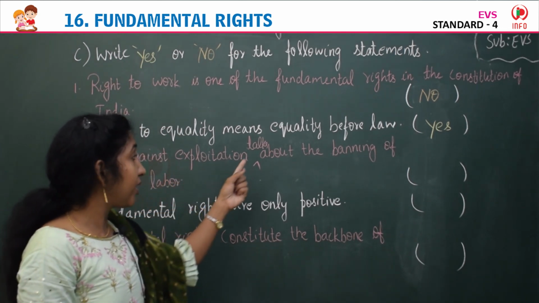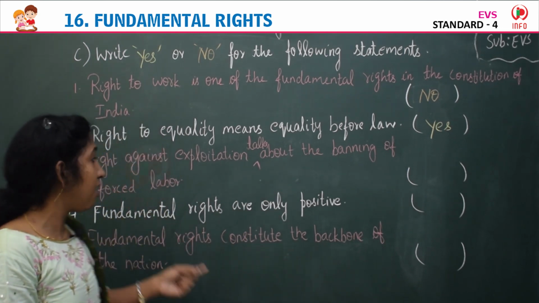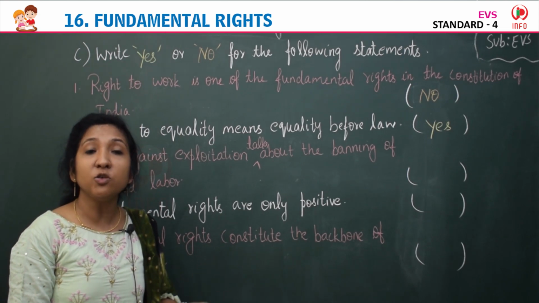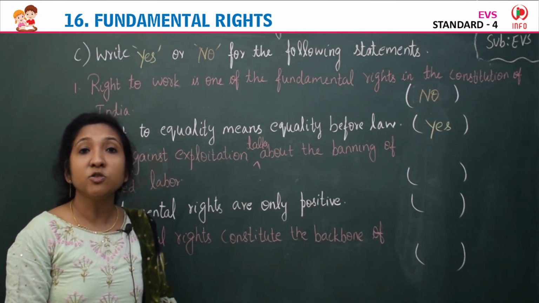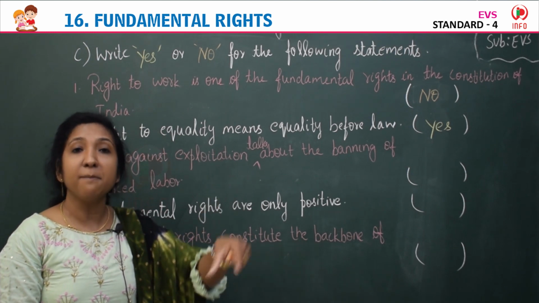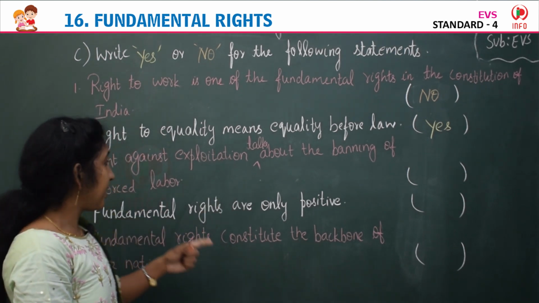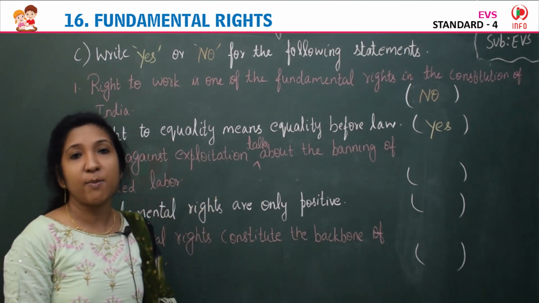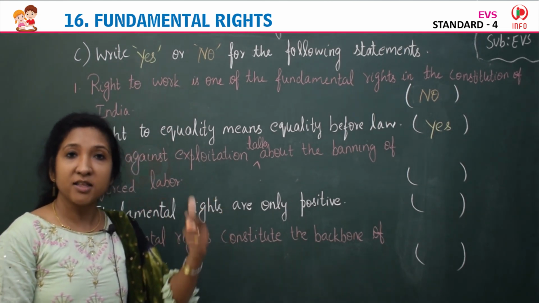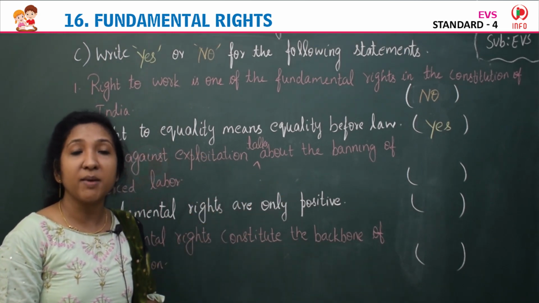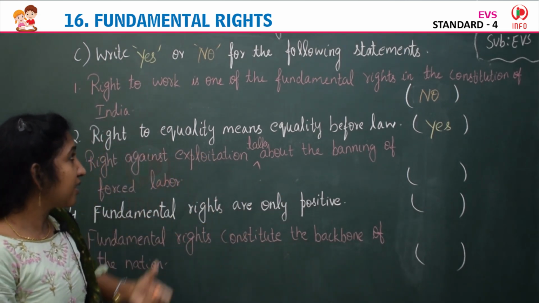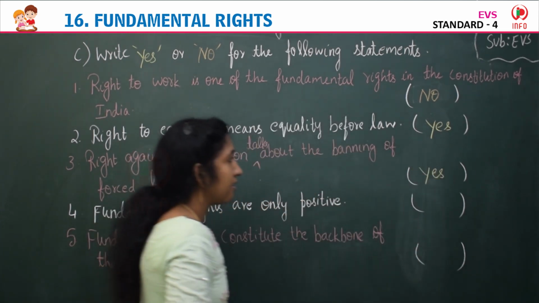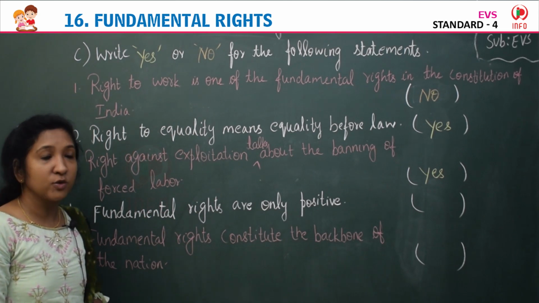Yes, no one has the right to exploit any person, to force or compel them to do the work. We should ban that, isn't it? Already it's banned to force someone to do the work. So this is a correct statement. So you can write yes in the brackets.